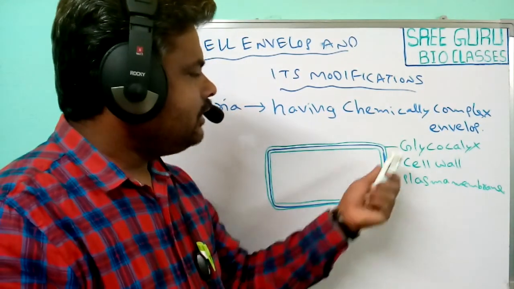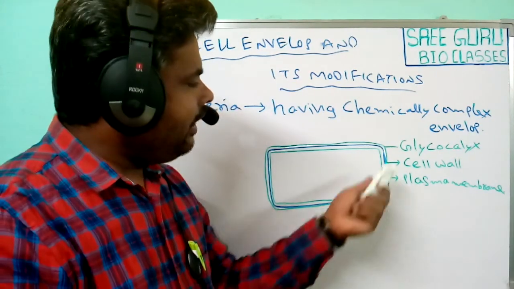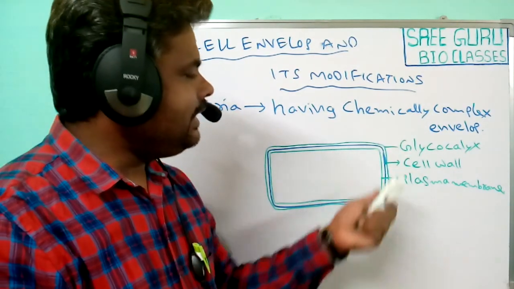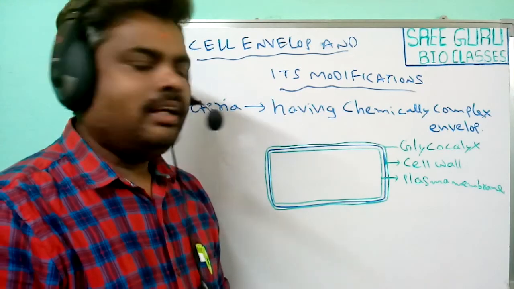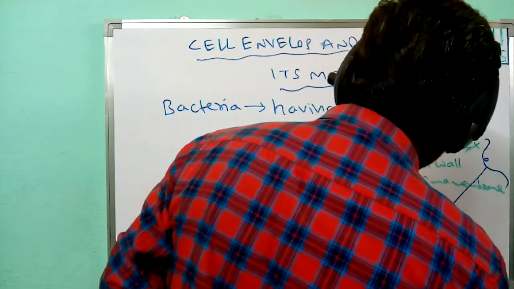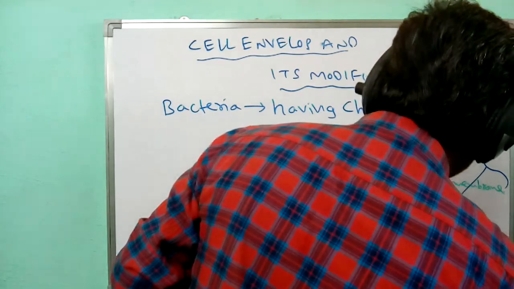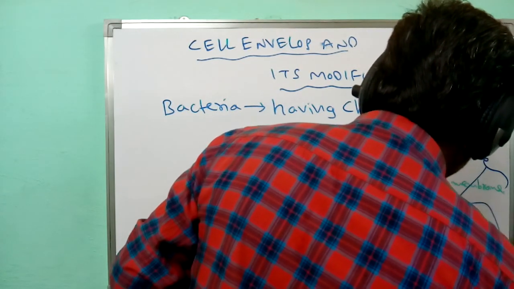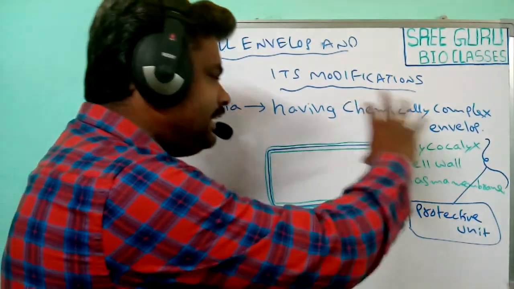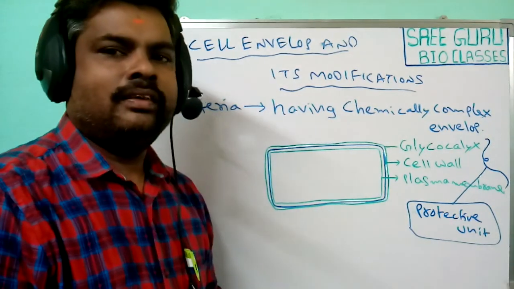Even though they are chemically different in nature and involved in different functions, all these three layers are formed into a single protective unit. Protective unit means they protect the bacteria. These three layers form a single envelope and protect the bacteria.